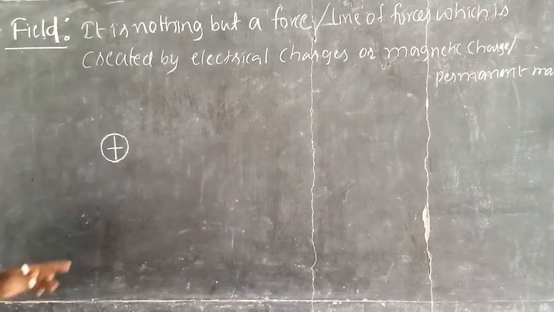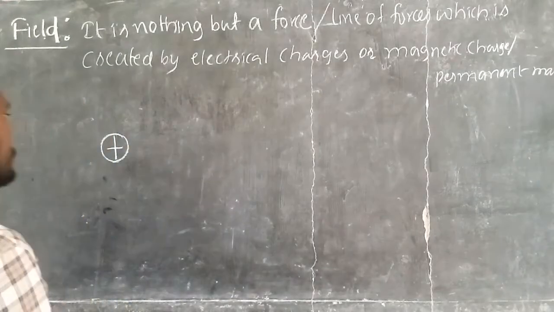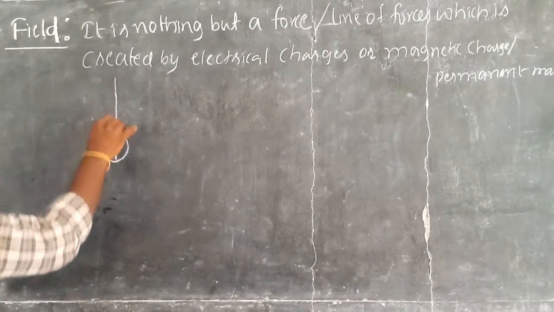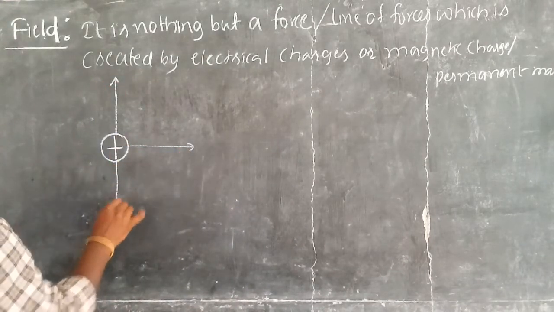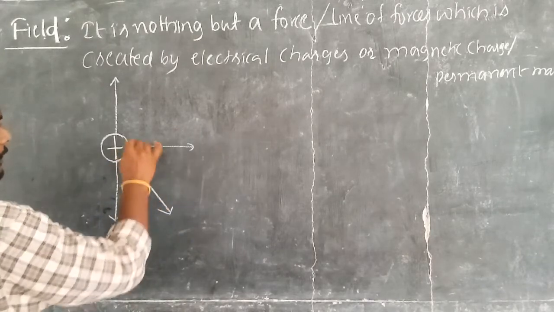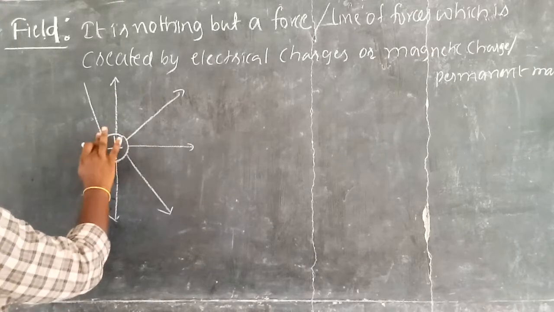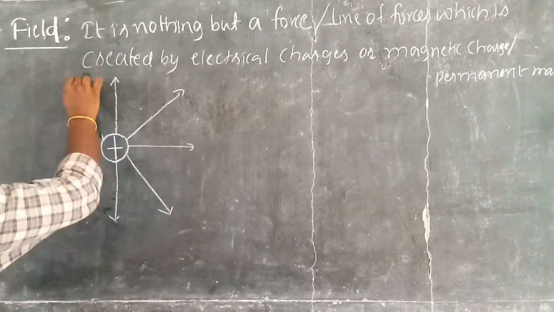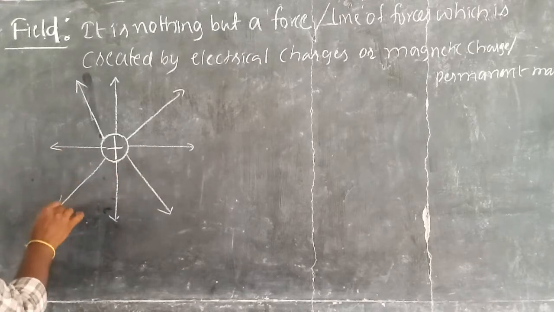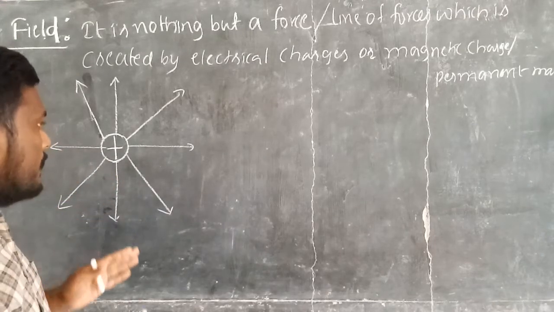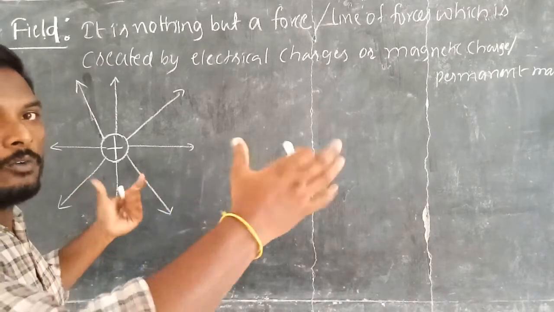Whenever a positive charge exists in the universe, field lines or lines of forces are produced around it like this. For positive charge, the field lines are radially going outwards.